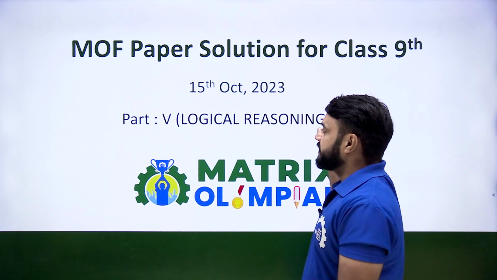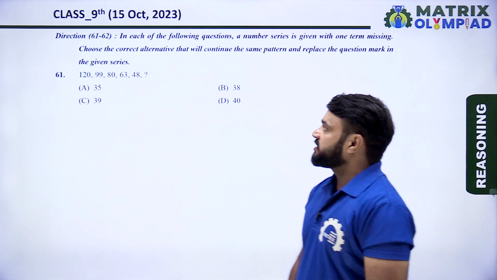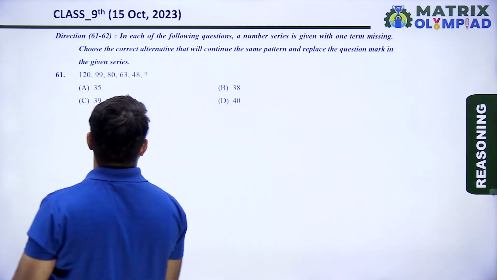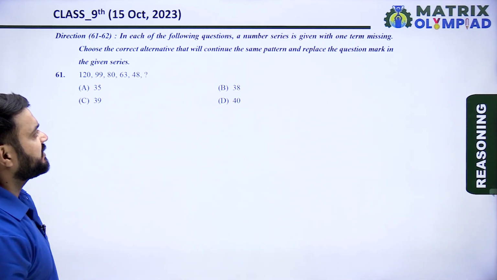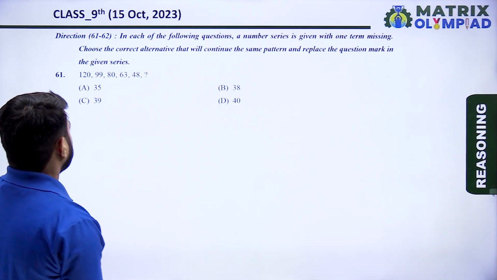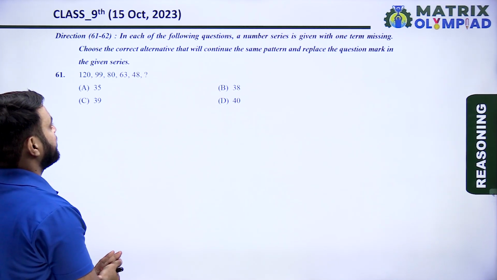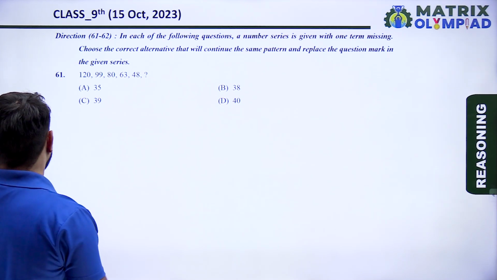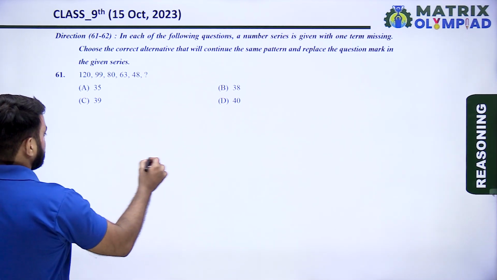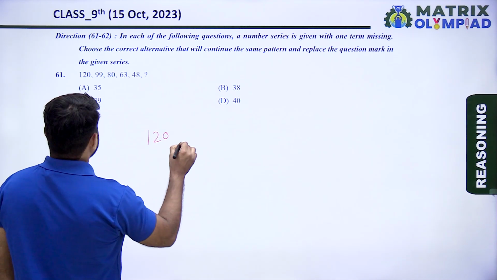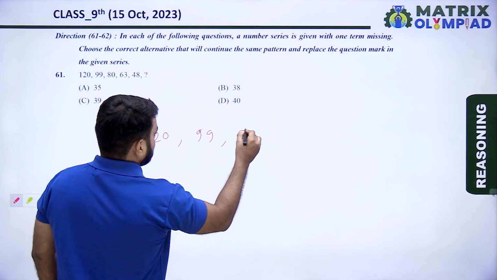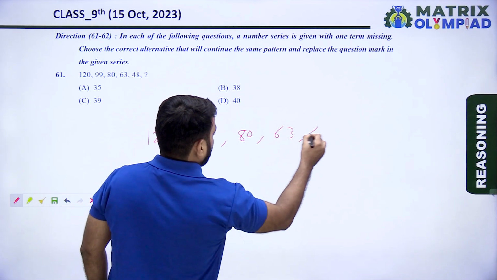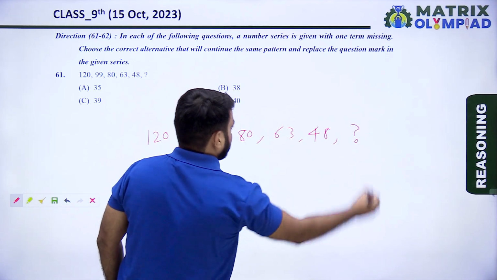So let's get started. Question number 61: in the following question, a number series is given with one term missing. Choose the correct alternative that will continue the same pattern and replace the question mark in the given series. The series is 120, 99, 80, 63, 48, and find the next number.